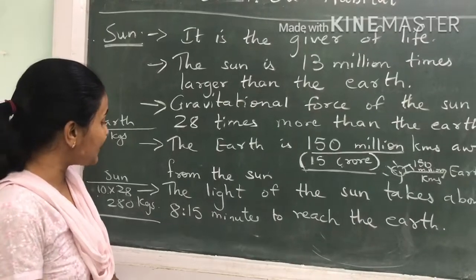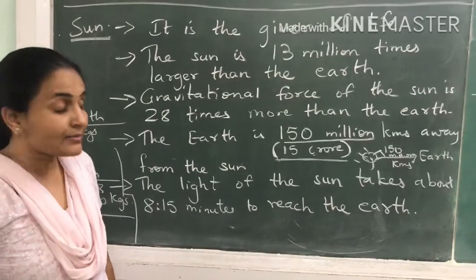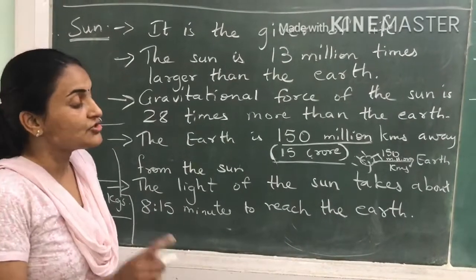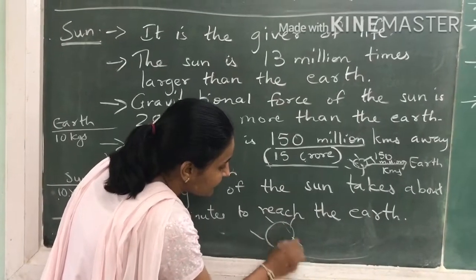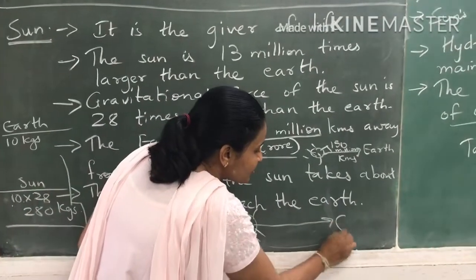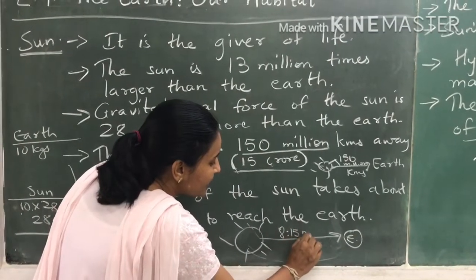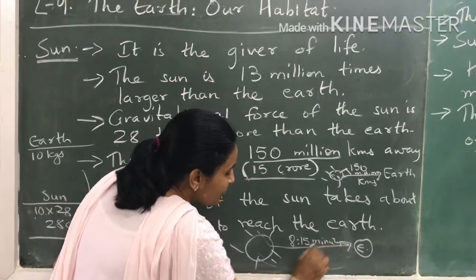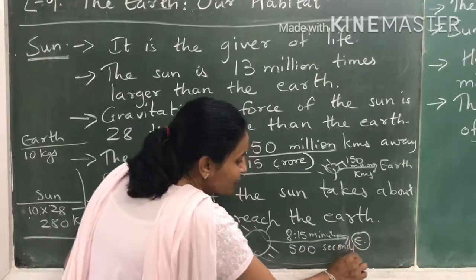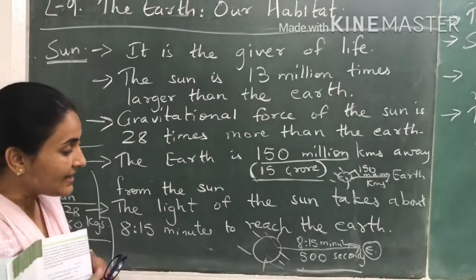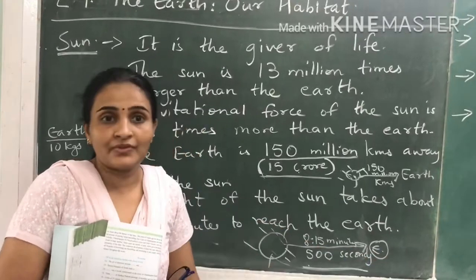The light of the sun takes about 8 minutes 15 seconds to reach the earth. Now see, a light that started from the sun, to reach the earth, it will take 8 minutes and 15 seconds, or you can simply remember it as 500 seconds. This will be easier for you to remember. So a light that starts from the sun takes 500 seconds to reach the earth.